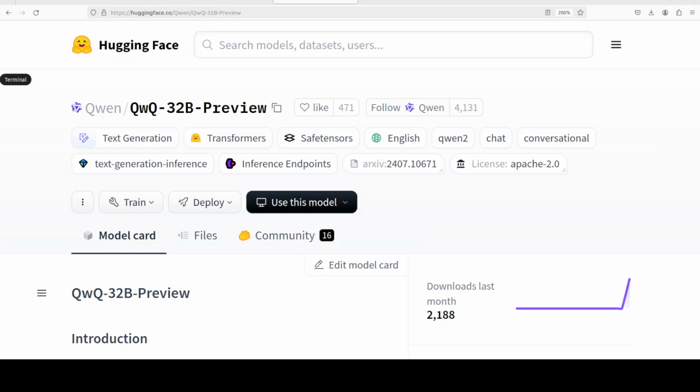So this model in total has 32.5 billion parameters and it has 64 layers in total, input and all the hidden layers and output layers. It also uses 48 attention heads for its attention mechanism, of course, 40 for Q and 8 for KV. And if you don't know what this QKV is, please search my channel, I already have done a video around it. And also the context length is 32K. Very recent model. And not only that, but an interesting bit is that you can pronounce this QwQ as "QU", just like you pronounce quill.